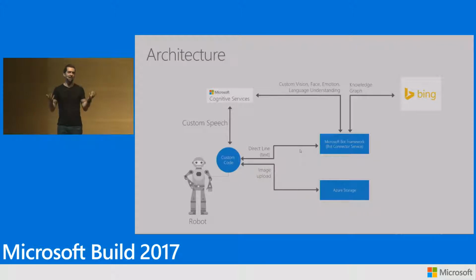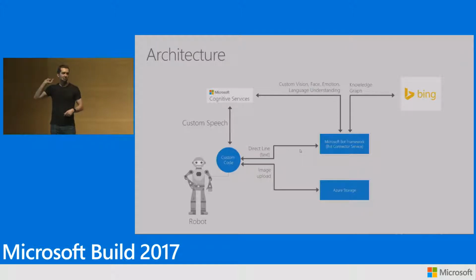So we convert that text into an intent or an entity, like what is it that the user is trying to do. If the conclusion is, well, the user is asking to comment about something that Zenbo is actually looking at, then we need to call our custom vision API. That's one of the new APIs we announced today. The custom vision API allows me to custom train. So I actually train a model that recognizes an empty room versus someone showing a drawing versus just someone looking at Zenbo, right? I will show how I did it.